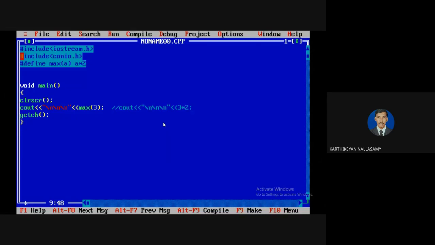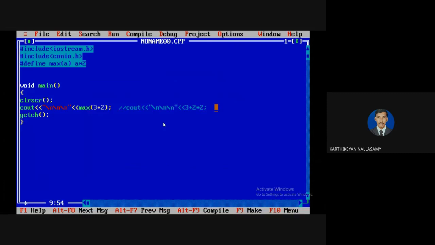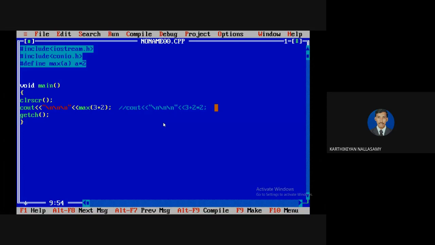So this is the way we implement the macro definition. Even if you are passing an expression inside the macro definition, this 3 plus 2 will be considered as A, so that it will be passed like that. According to the priority, 2 star 2 is 4, plus 3 is 7. So like that it will be returned. Now I'm going to compile and then run it. It is 7, because 2 star 2 is 4, plus 3 is 7.